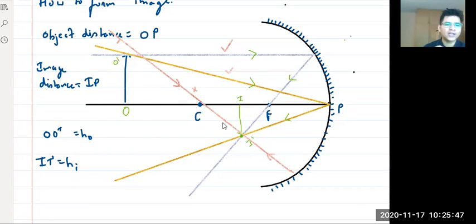Now tell me, is it real or virtual? Real है कि virtual है? Real, right? Because, see Shivansh, it is formed by the actual meeting of lines. We have discussed that whenever an image is formed by the actual meeting of lines, then it is your real image.